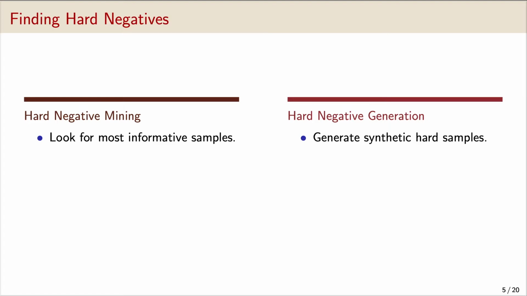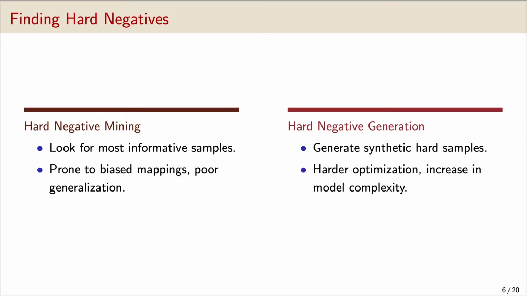Mining based methods look for the most informative samples in the dataset and rely on them for training. Generation based methods employ a generative model to generate synthetic hard samples not already present in the dataset. Both these approaches face some drawbacks. Mining based methods rely on a subset of samples, making them prone to learning biased mappings, leading to poor generalization. Generation based methods lead to harder optimization and increase in model complexity as they need another model.